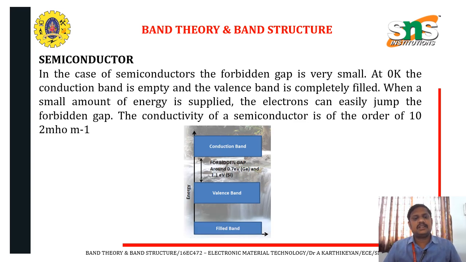In the case of a semiconductor, the forbidden gap energy is very small. At 0 Kelvin, the conduction band is empty and the valence band is completely filled. When a small amount of energy is supplied, the electron can easily jump across the forbidden gap. The conductivity of the semiconductor is in the range of 10 to the power of some value, in ohm meters.